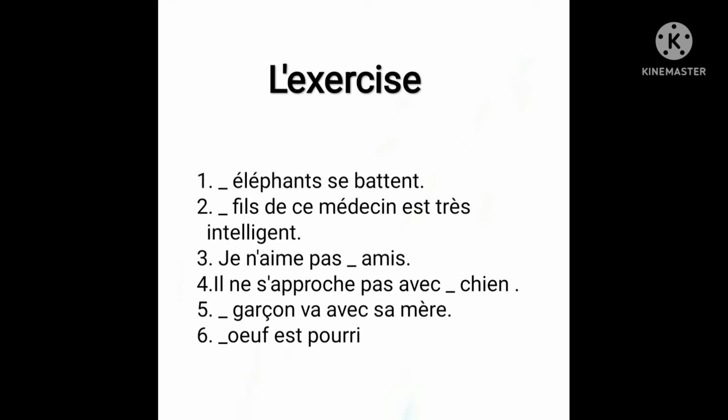So the next sentence is dash oeuf pourri. The egg is rotten. Again, we are in the starting of the sentence. So which article will we be using? It is very clear that we have a vowel in here. The word is starting with a vowel, so we will be using l apostrophe. L'oeuf pourri. The egg is rotten.